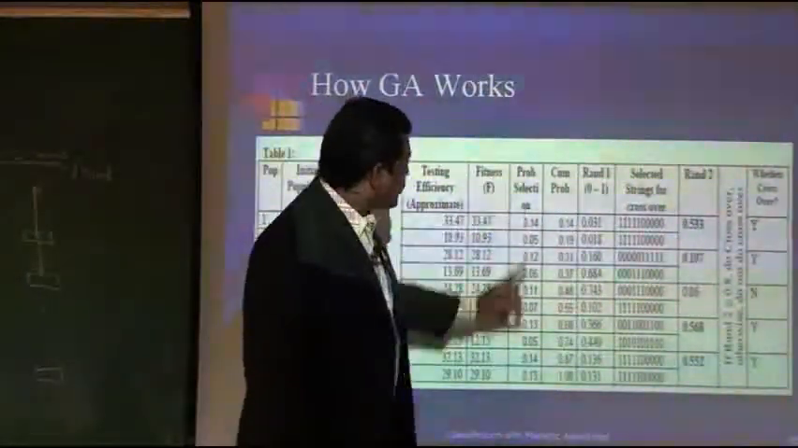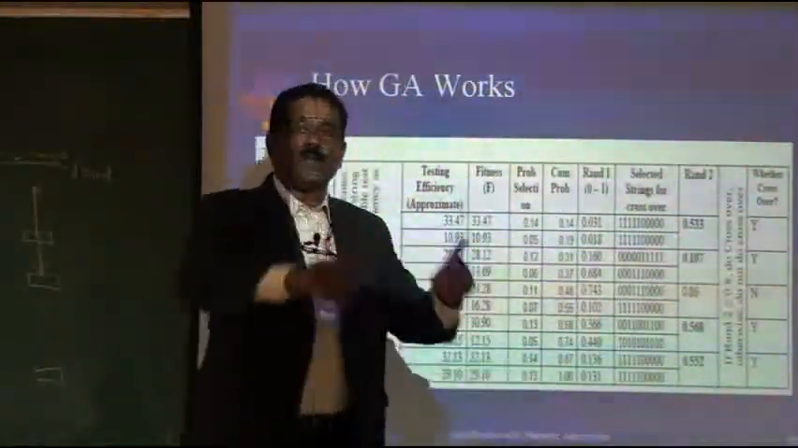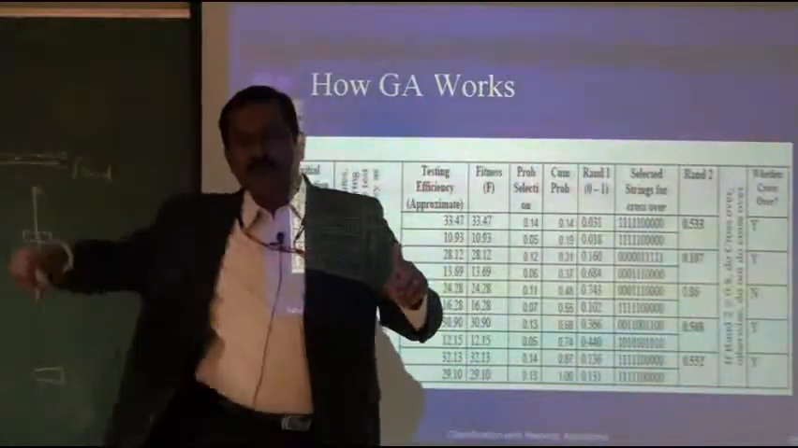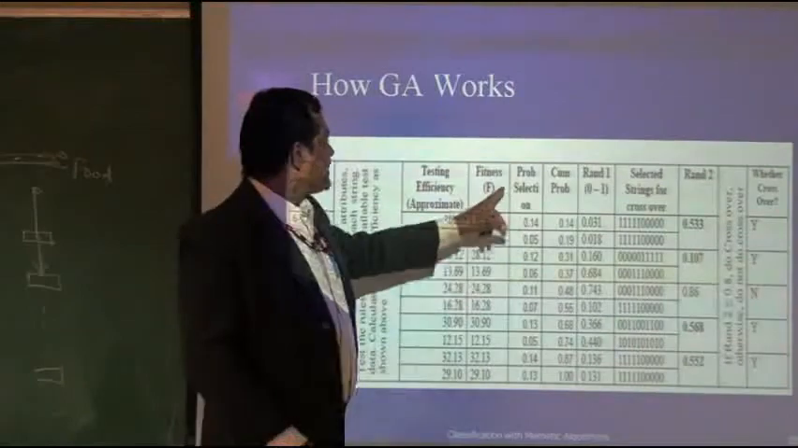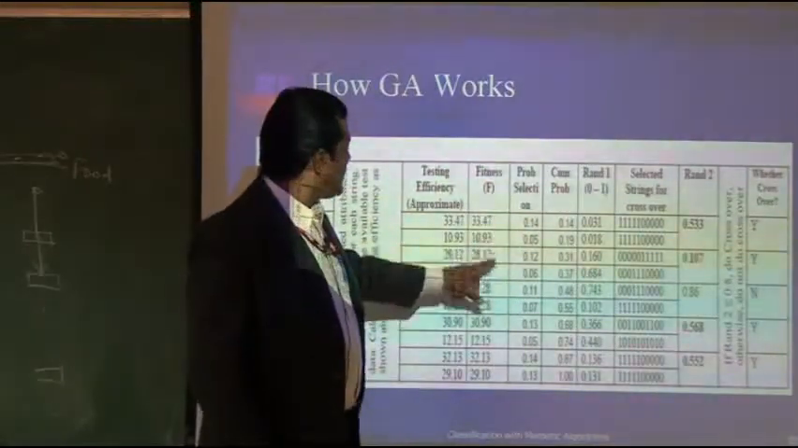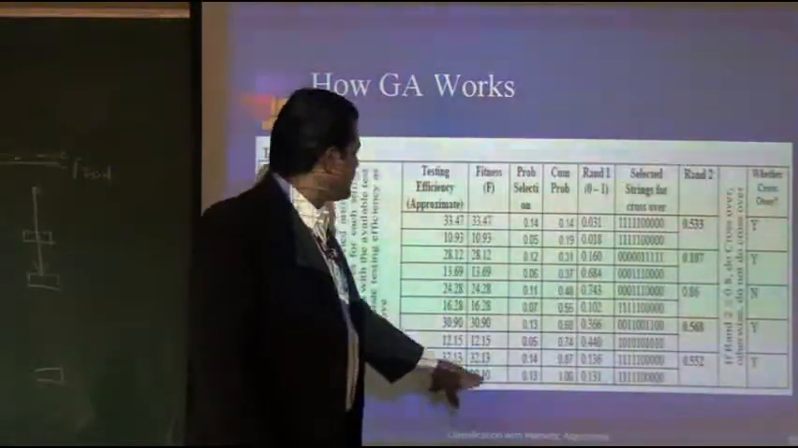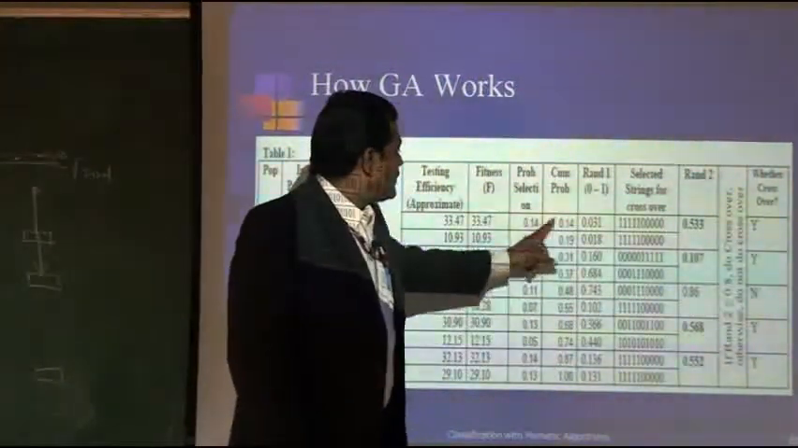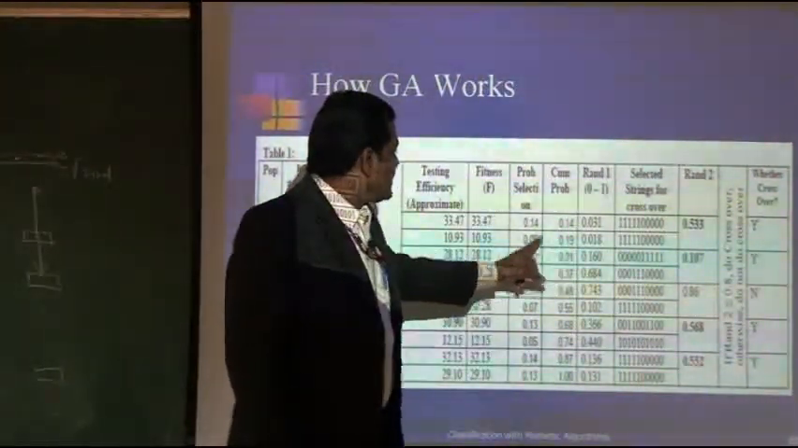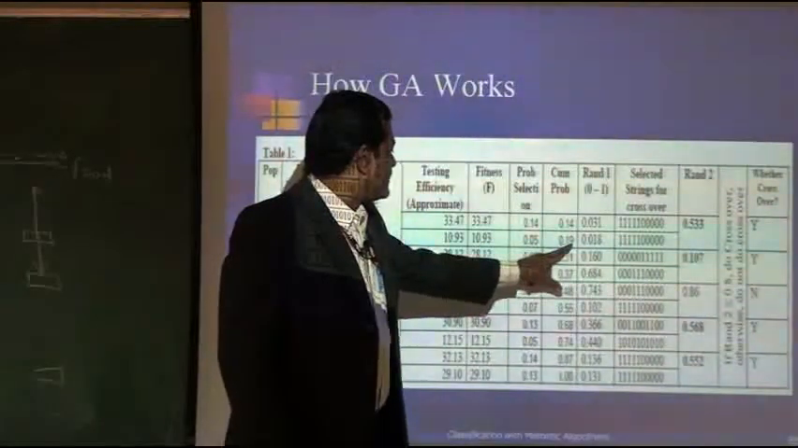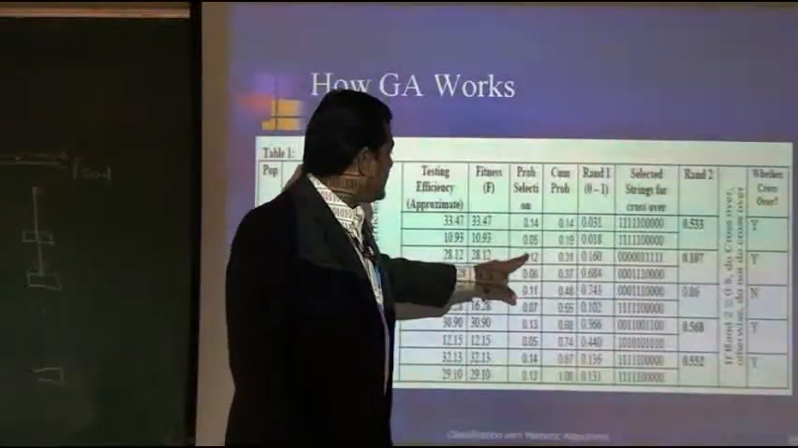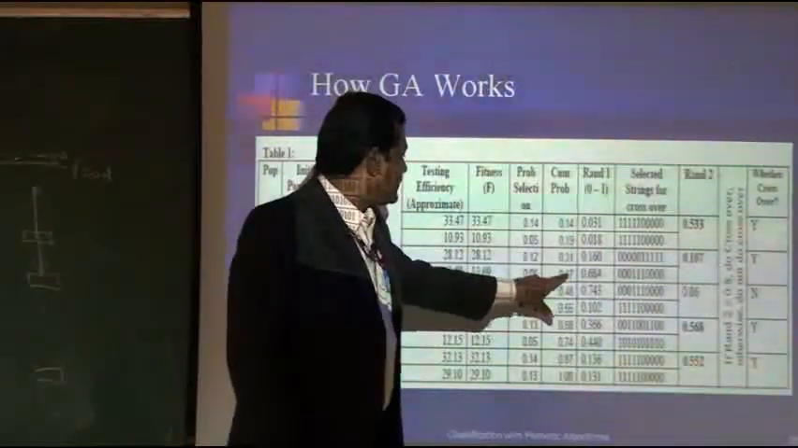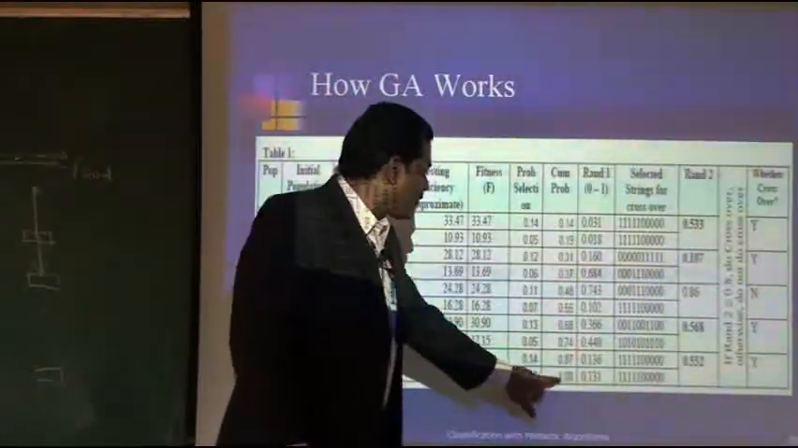Once we have the probability, we compute the cumulative probability, in order to build the roulette wheel, a complete roulette wheel. That is done here. So we have the fitness function, the probability of selection, and the cumulative probability: 0.14, 0.19, and so on, adding each probability to the previous. Like this you will get a cumulative probability that reaches 1.